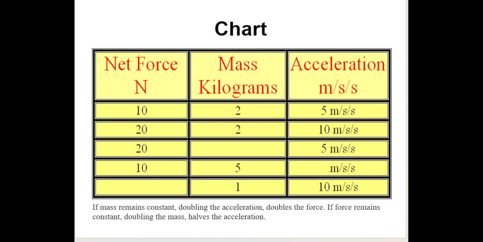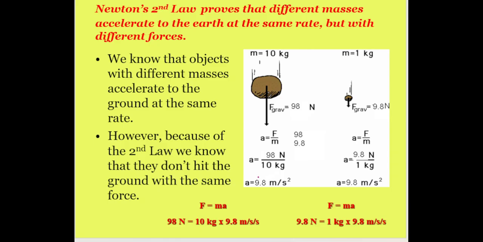So Newton's laws prove that different masses accelerate. This is a very important thing to understand about Newton's second law. That also proves that different masses accelerate to the earth at the same rate but with different forces. How? So we know that objects have different masses. Here we can see the mass of an object is 10 kilogram, and here we can see a little mass is equal to 1 kilogram.